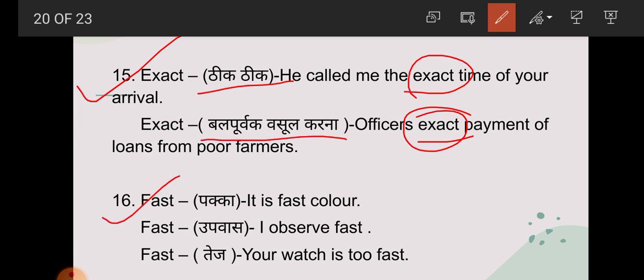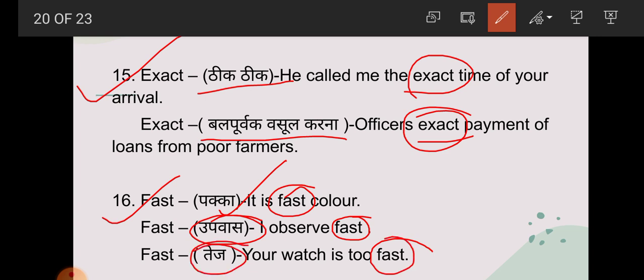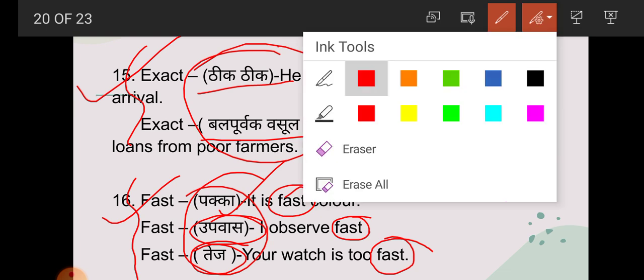Now next one, student, fast. It is fast color. So here fast means pakka. I observe fast. So here fast means what? Upwas. Now next one, fast. Your watch is too fast. So here fast is what? Tej. So student, here we got that fast has 3 different meanings, exact has 2 different meanings, and all these are examples of homonyms.